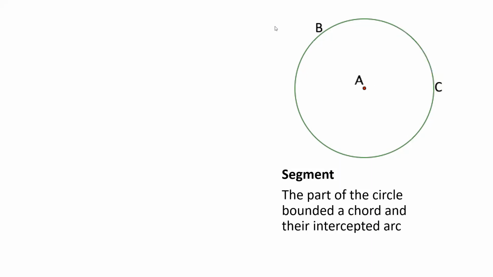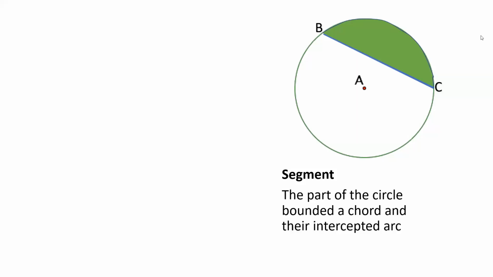Okay po. Whilst our segment na tinatawag naman natin, a segment is a part of a circle bounded by a chord and its intercepted arc. Example, we have our chord BC and we have our intercepted arc BC rin. So, ibig sabihin, itong parteng to ang tinatawag natin segment, yung kulay green. Kumbaga, tumapyas ka lang sa circle.